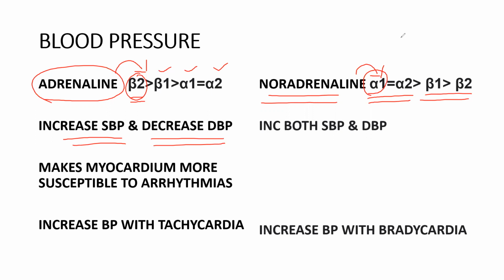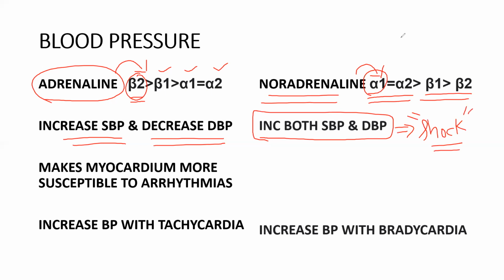In anaphylactic shock, we use adrenaline, but in the majority of shocks, we use noradrenaline because it increases both systolic and diastolic blood pressure. So we prefer noradrenaline in the majority of shock conditions, except in anaphylactic shock where we use adrenaline. And we don't use adrenaline in the majority of situations because it makes the myocardium more susceptible to arrhythmias. So the patient may land up in arrhythmias and he may die. That's why we don't use adrenaline in the majority of situations.